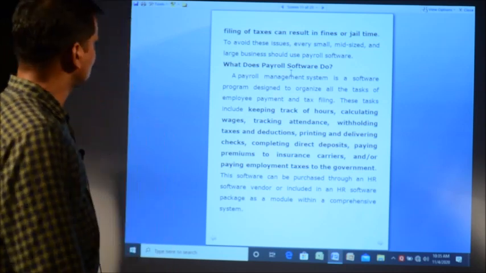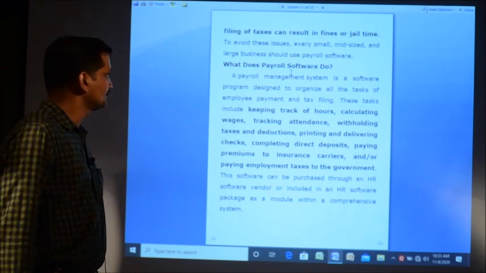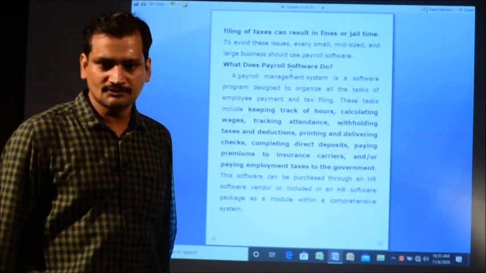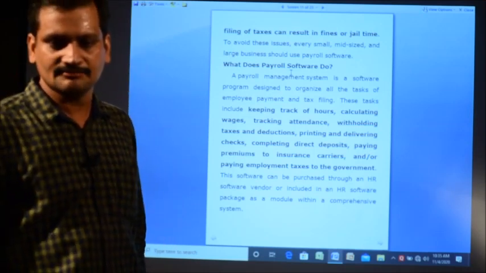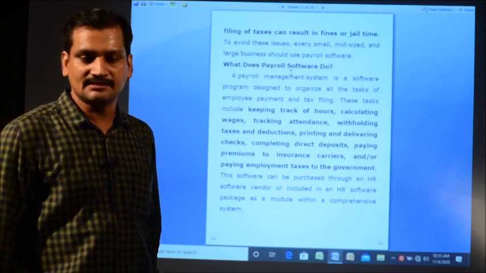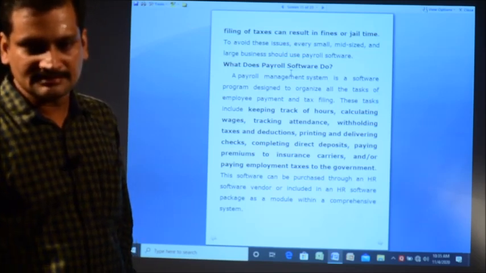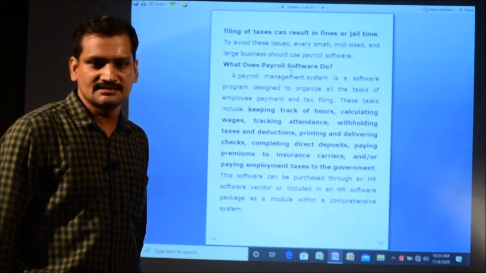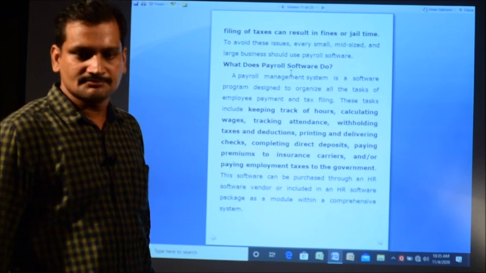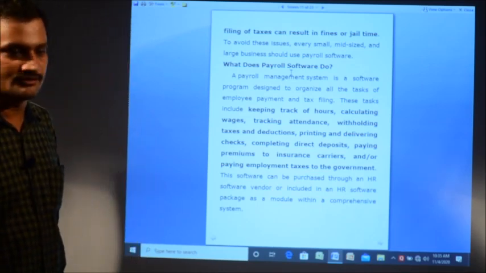Now, what does payroll software do? A payroll management system is a software program designed to organize all the employee payment and tax filing. This includes keeping track of hours and wages, tracking attendance, withholding taxes, deductions, printing and delivering the checks, completing the direct deposits, paying premiums to insurance carriers, and paying employment taxes to the governments.